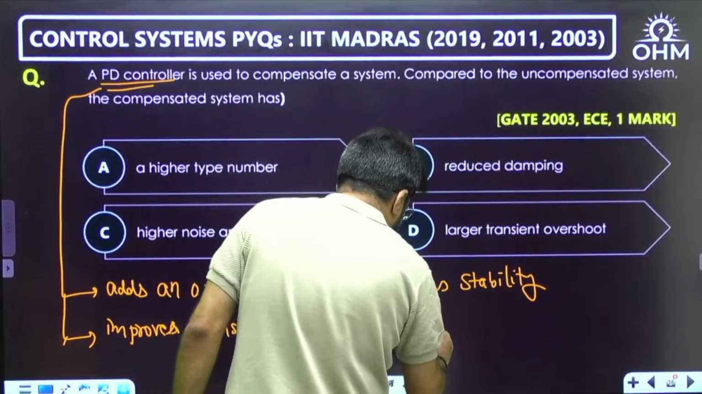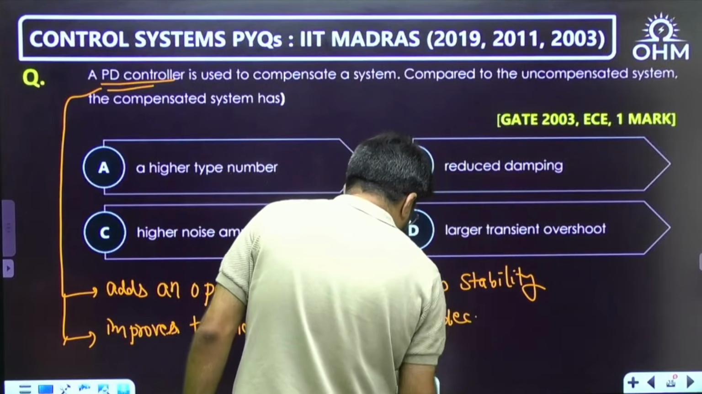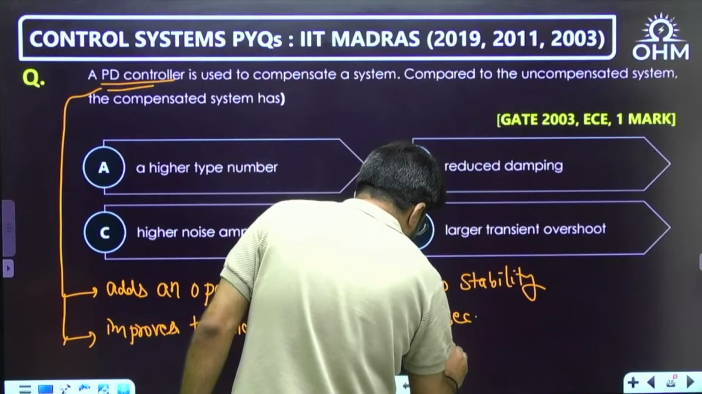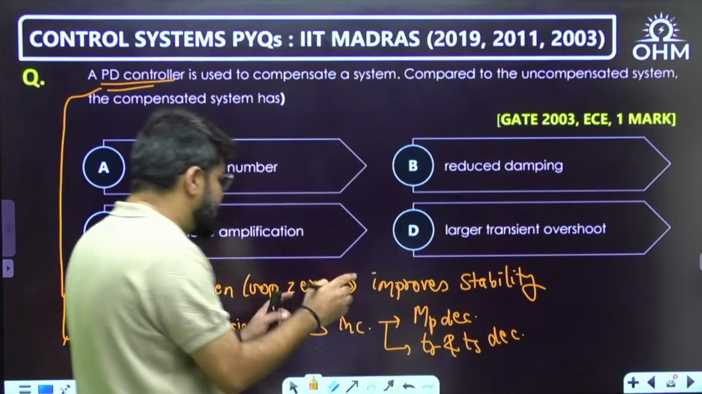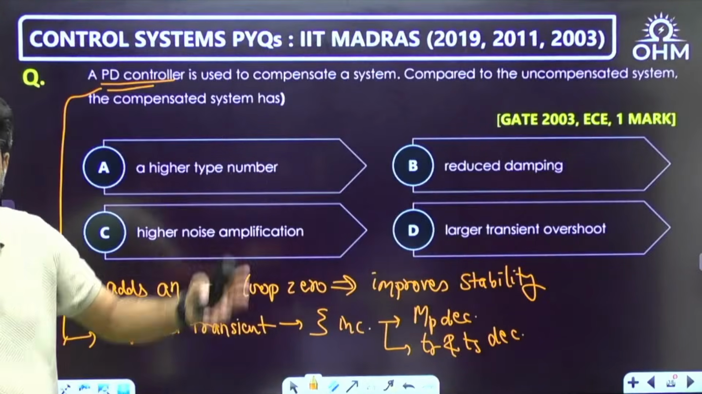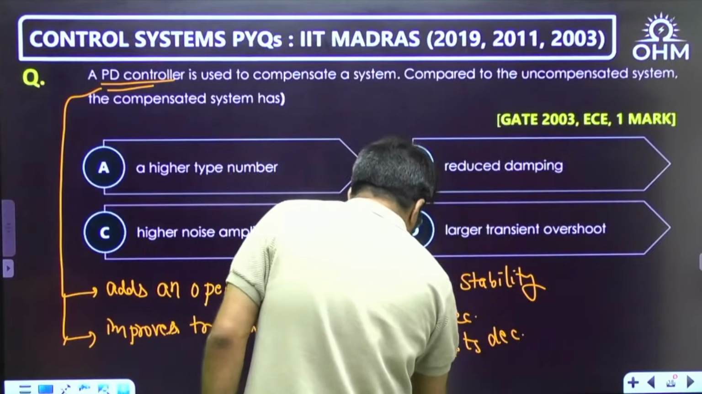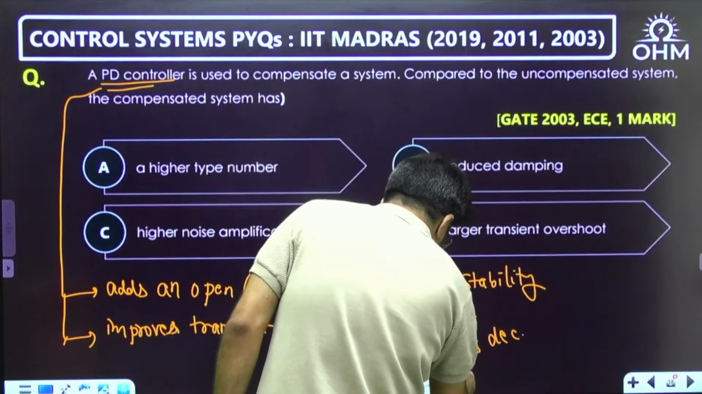Because of that, overshoot decreases. Okay, the fluctuations, the overshoot decreases. The rise time and settling time also decrease. That means the transient part gets over shortly and the system reaches steady state quickly. And whenever rise time decreases, bandwidth increases.